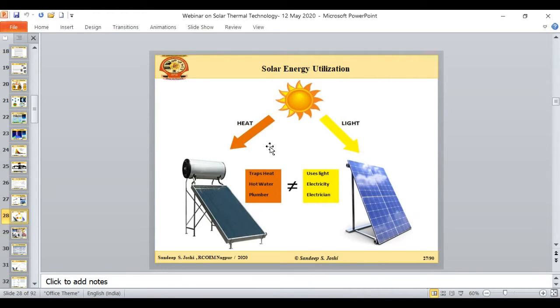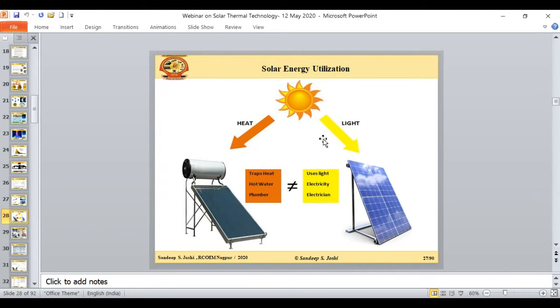So in both these cases, the infrared part of the solar spectrum is required, and the solar photovoltaic system requires the part of the solar spectrum within the response range of the semiconductor material. For example, silicon has 1.12 electron volt as its band gap energy. So I require a photon with exactly 1.12 electron volt, and this energy is possible in the near infrared spectrum. So if I am using commercial silicon as the semiconductor material for single junction solar photovoltaic modules, I require only the near infrared part of the solar spectrum.